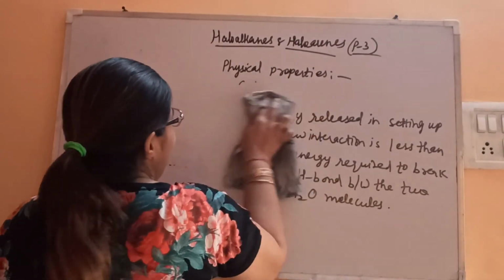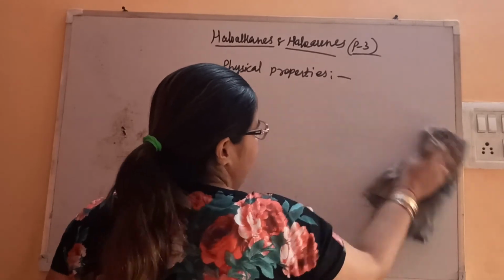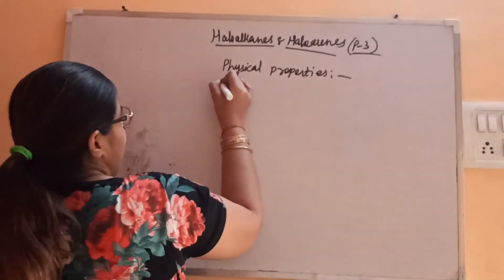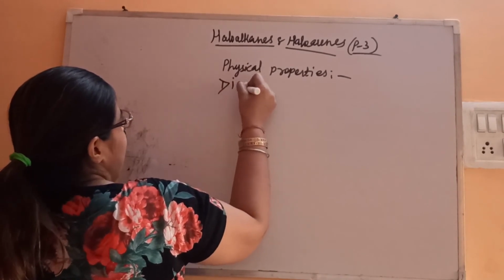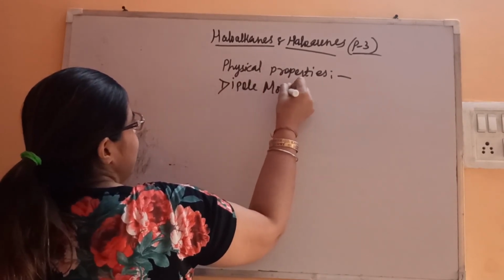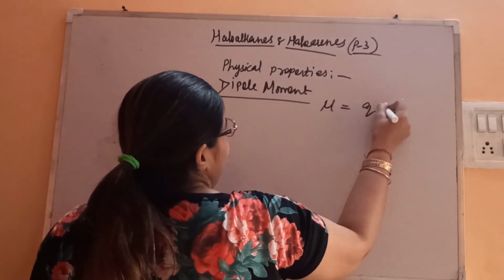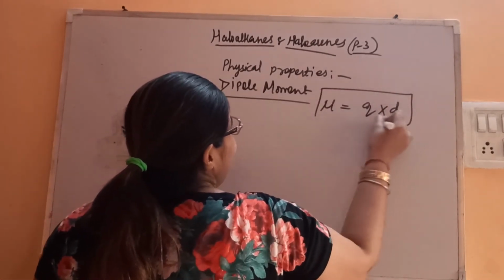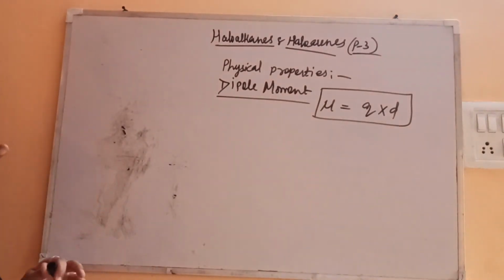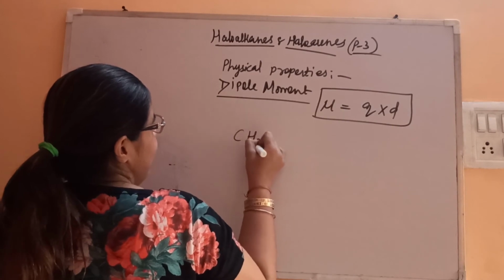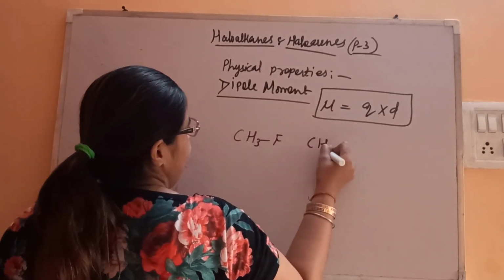Dipole moment, the last property. Dipole moment, all of you know, is represented by mu, the product of distance and the charge. So the more the charge separation, the more will be the dipole moment. So let's see who is having more dipole moment.